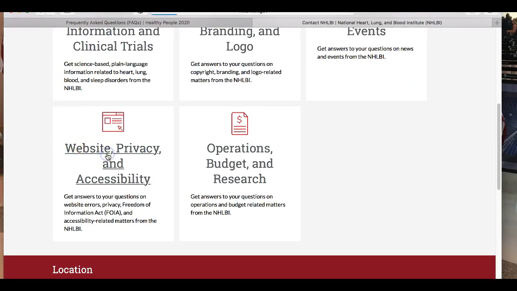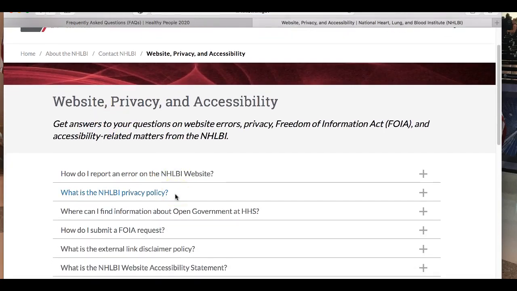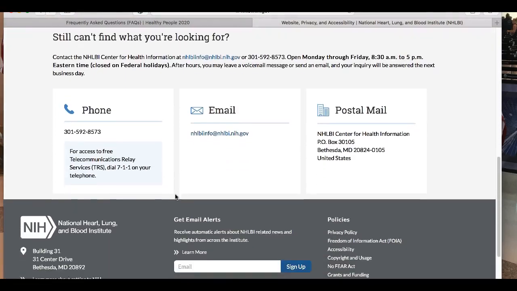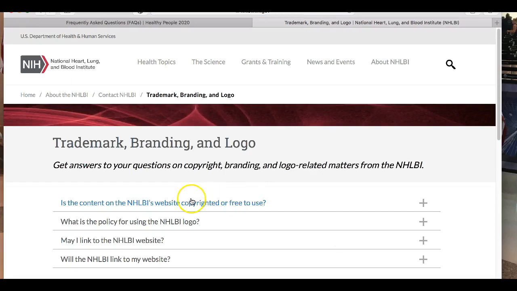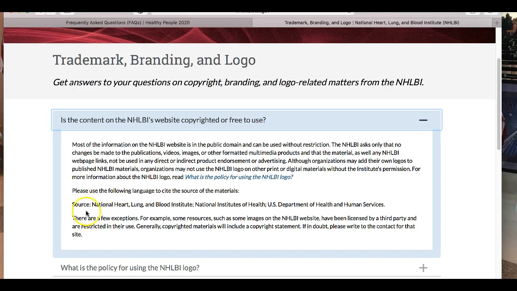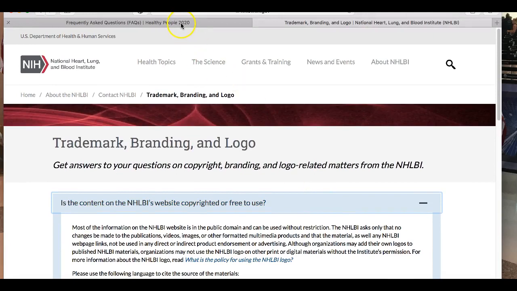Almost all of these websites are going to have a page like this for you to go to. Sorry, it's not there. Go down here to Copyright and Usage. It'll show you here's how they want you to cite it: National Heart, Lung, and Blood Institute, National Institutes of Health, U.S. Department of Health and Human Services.